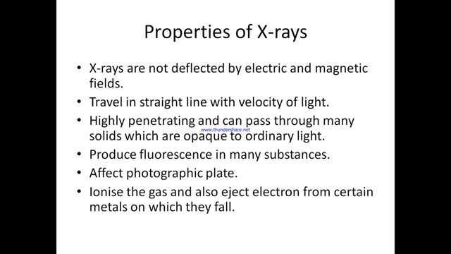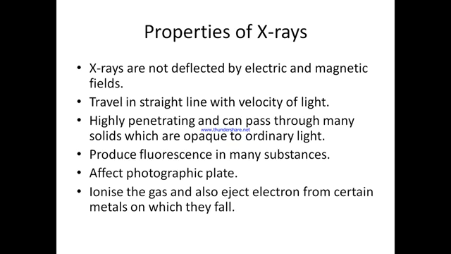After the discovery of X-rays, many attempts were made to study their properties, and it was observed that X-rays are not deflected by electric and magnetic fields. They travel in a straight line with the velocity of light. They are highly penetrating and pass through many solids which are opaque to ordinary light.